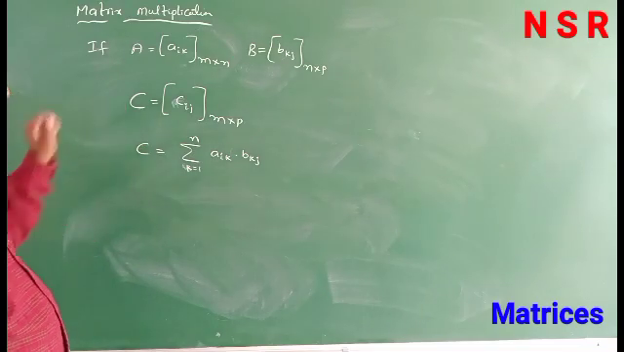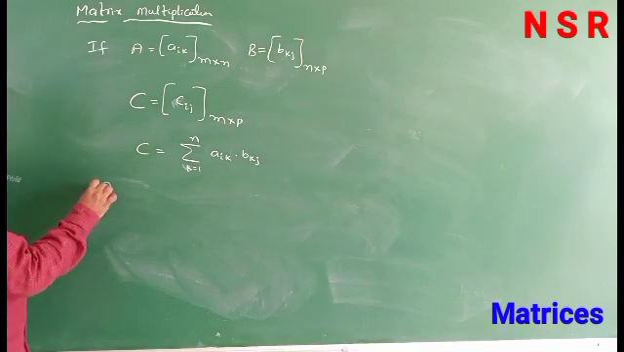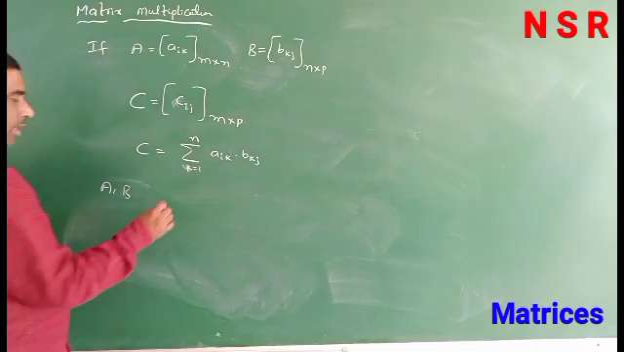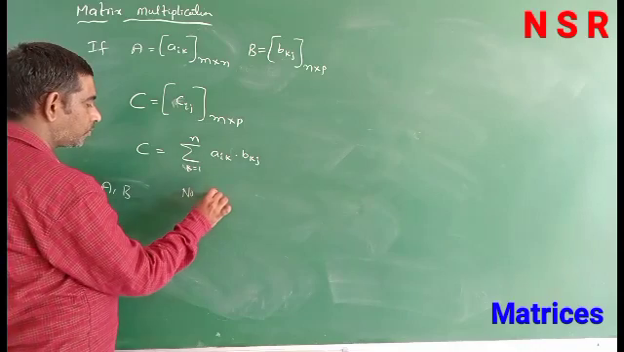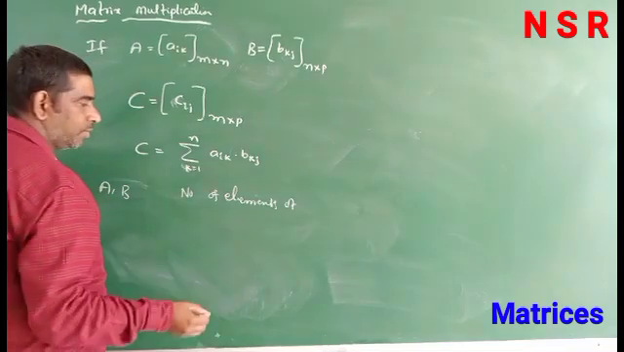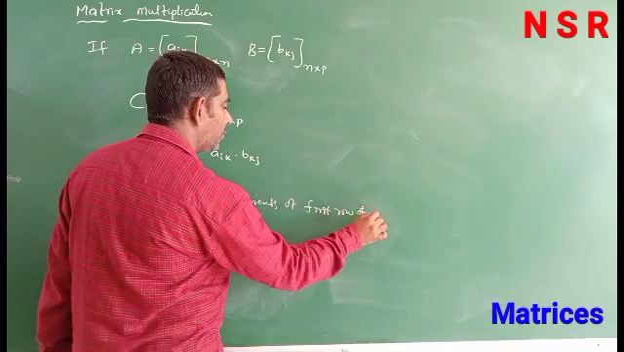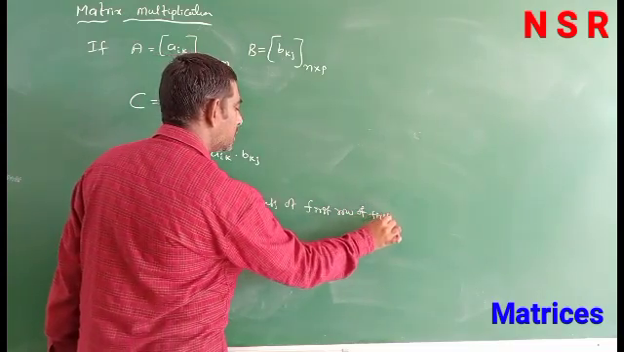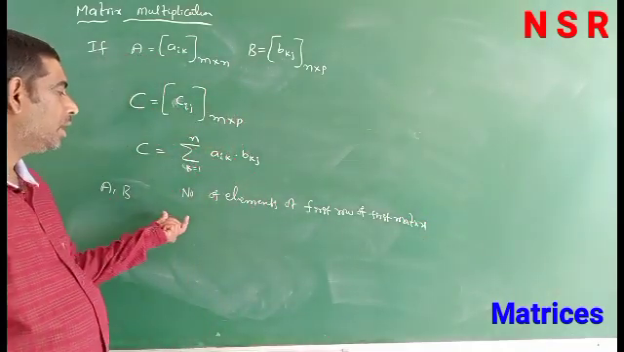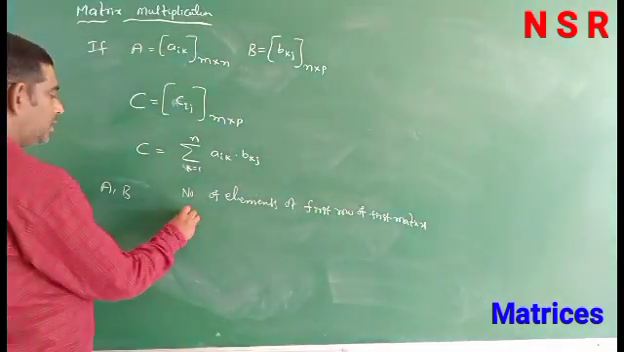So what is the condition here? If two matrices are multiplied, suppose A, B are two matrices, and we multiply them, the number of elements of the first row of the first matrix must equal the number of elements of the first column of the second matrix. Listen carefully.